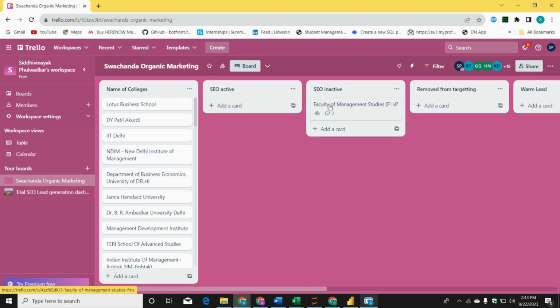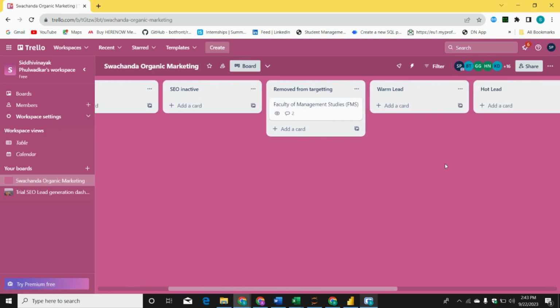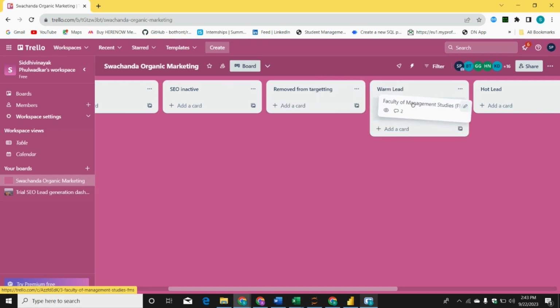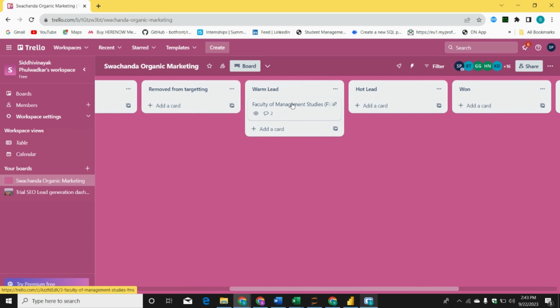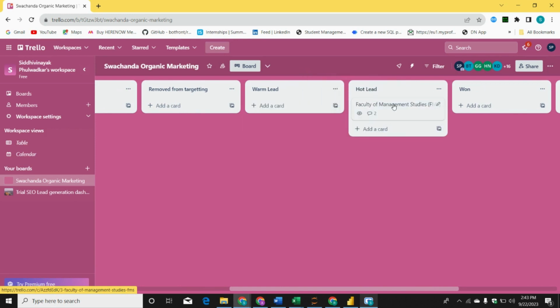If the strategy officer tells you to remove from targeting, you will remove it. Or if you are getting any inquiries, meaning leads are generating, people are calling you, people are messaging you, then you will keep it in warm leads, but we are not getting any enrollment. As soon as we get the first enrollment, only one, not more than one, not less than one, you will keep that in hot lead.